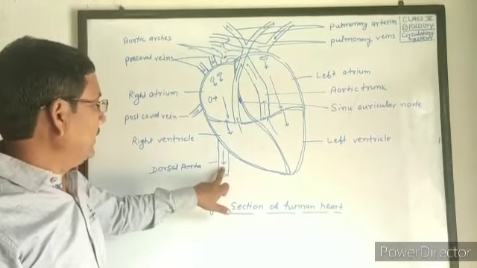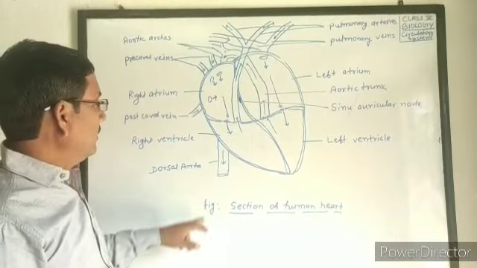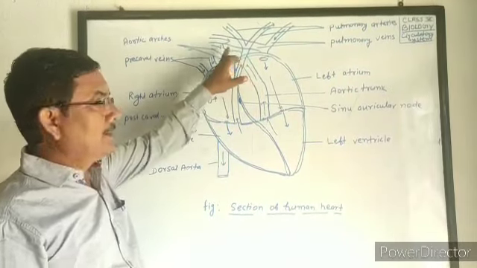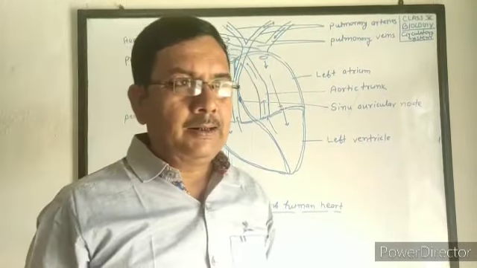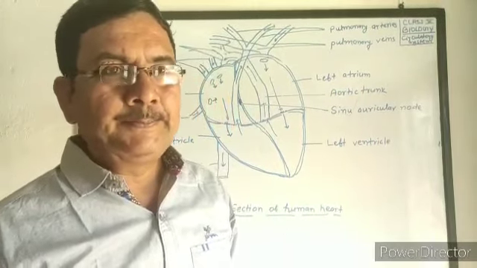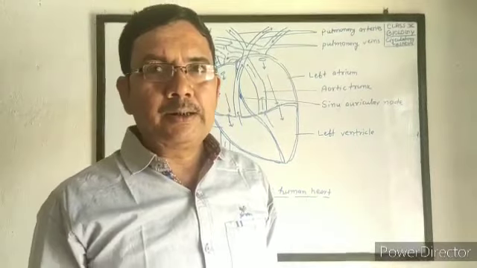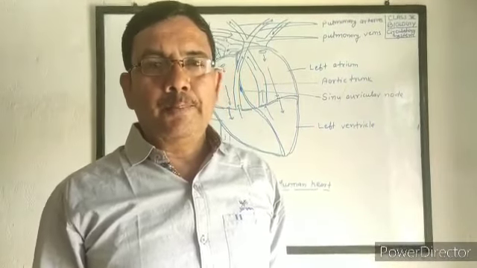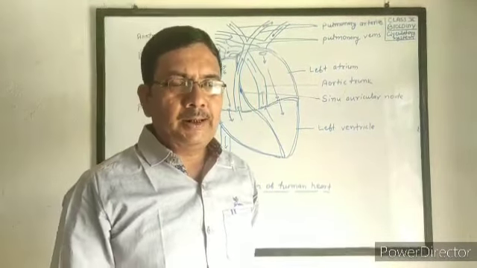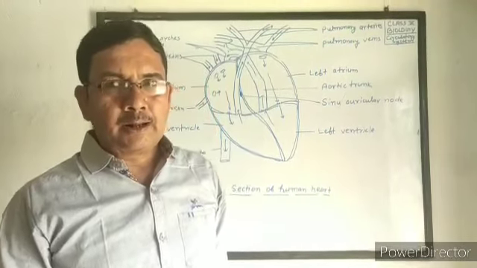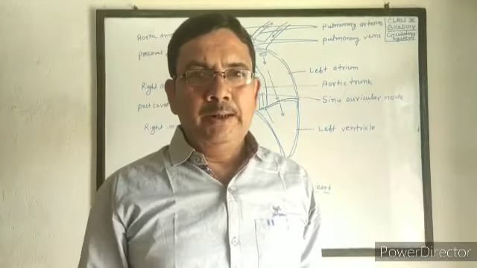It is a large artery. The aortic trunk is divided into a number of aortic arches, then arteries, and these arteries distribute the oxygenated blood to all parts of the body. In this way, blood circulation completes in our body.